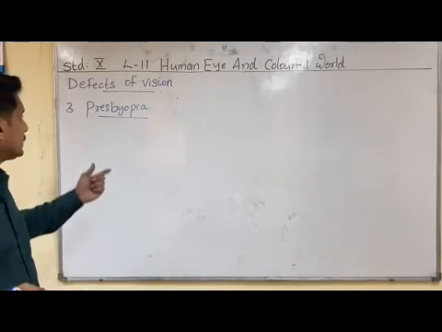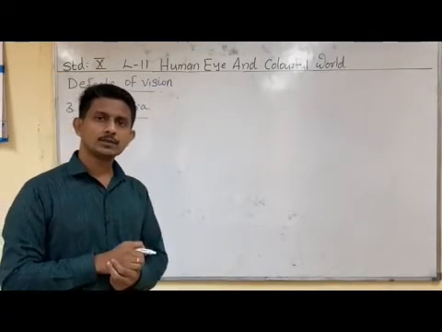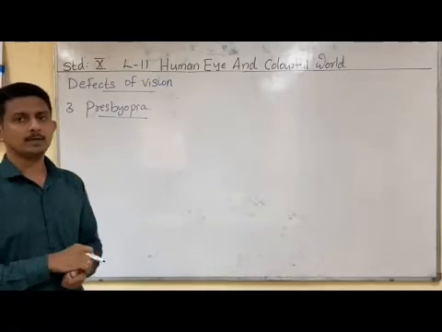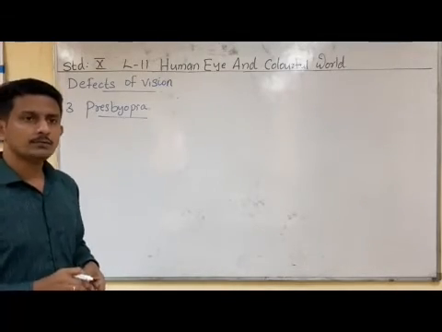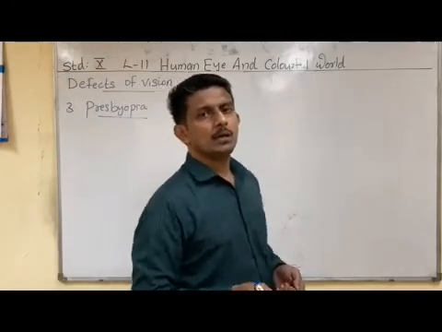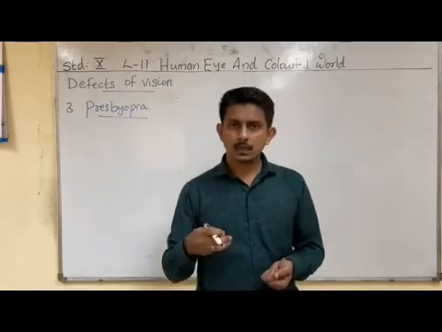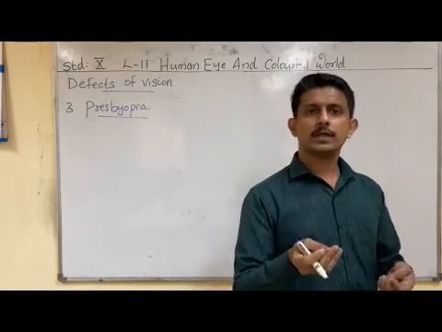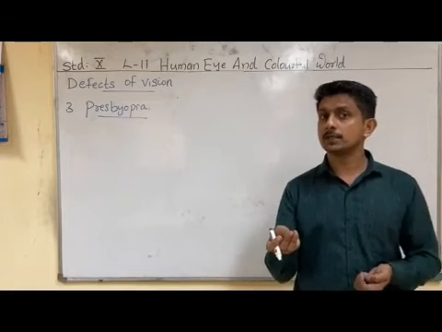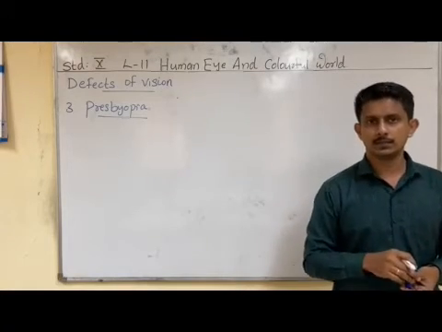Now we are discussing the third type of defect, that is known as presbyopia. We know that in the case of old age people, the eye lens has a reduced ability to adjust the focal length.